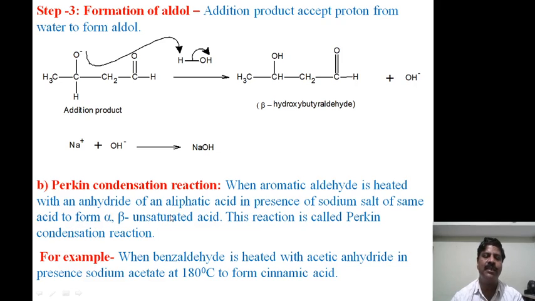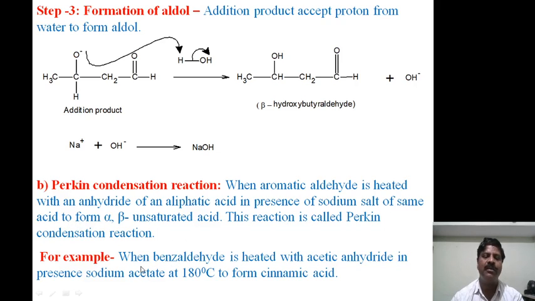Suppose we take acetic acid, then acetic anhydride, then sodium acetate, which is the salt. Therefore we say that this forms an alpha beta unsaturated acid. This reaction is called Perkin's condensation reaction.